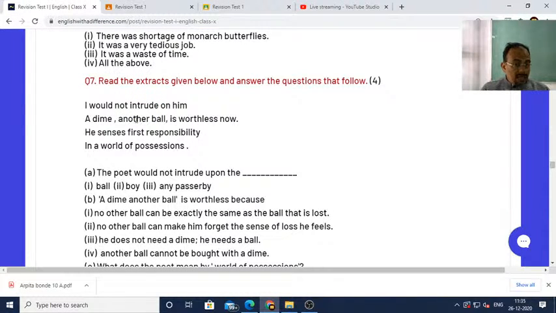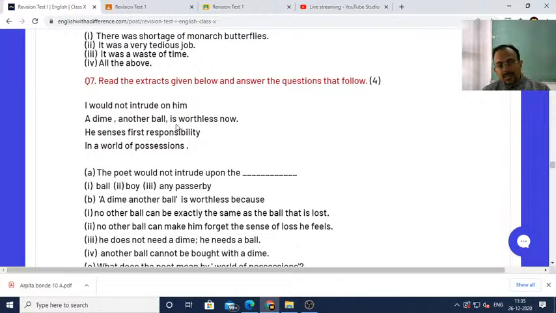A dime another ball is worthless now. Okay, dime means a unit of currency. So a dime, or another ball, is worthless. He senses his first responsibility in a world of possessions. Okay, so the world which is governed by the craze for people to own more and more things is what is called the world of possessions.